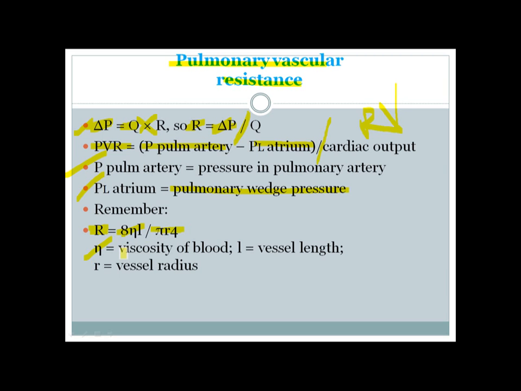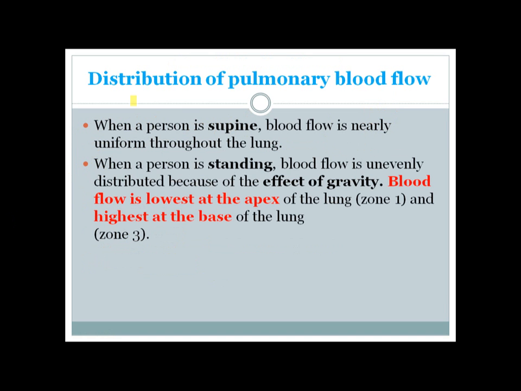Here the eta is the viscosity of blood, L is the vessel length, and R is the vessel radius, which is actually the most important contributor to the resistance. So now let's talk about the distribution of pulmonary blood flow. Whenever a person is supine, the distribution is uniform throughout the lung.